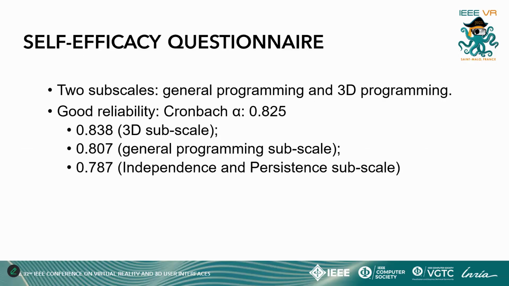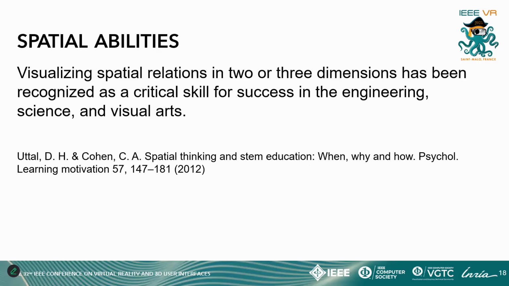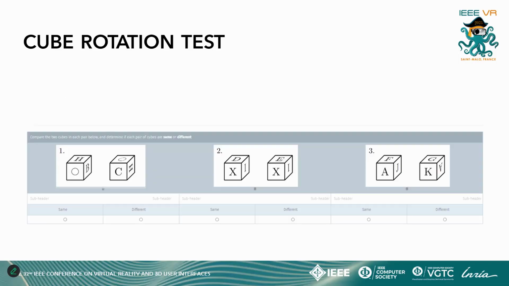We operationalized 3D programming self-efficacy by extending an existing scale for general programming, adding questions around fundamental tasks in 3D programming. The final scale has shown good reliability with a Cronbach alpha of 0.82. We also consider spatial ability since it has been associated with increased performance in visualization tasks in multiple domains such as mathematics, engineering, and architecture. We used the cube rotation test to operationalize that.